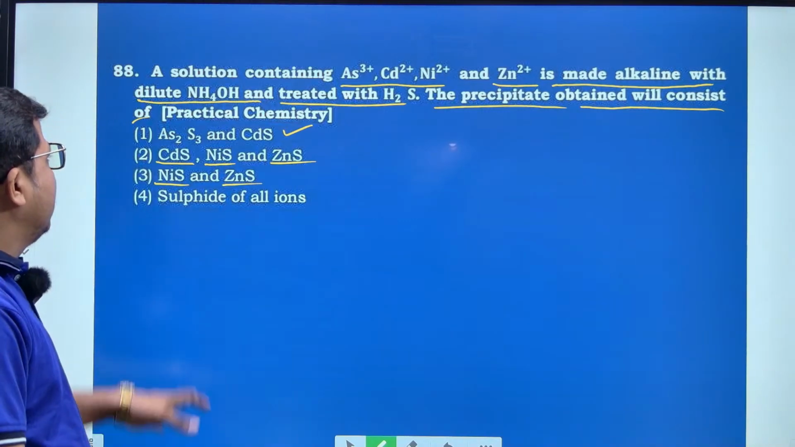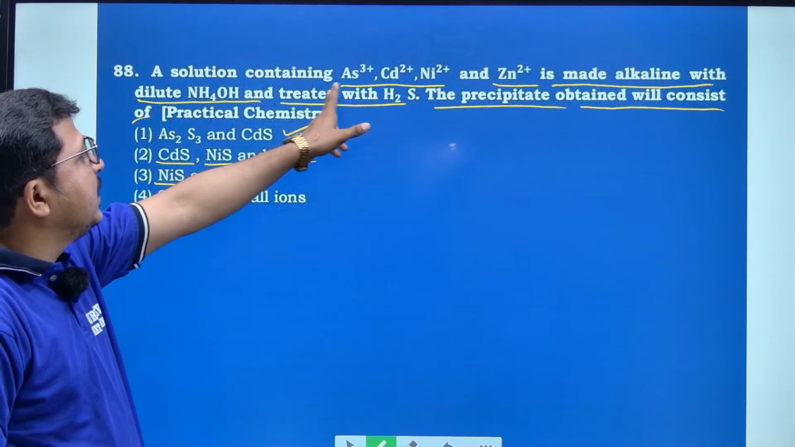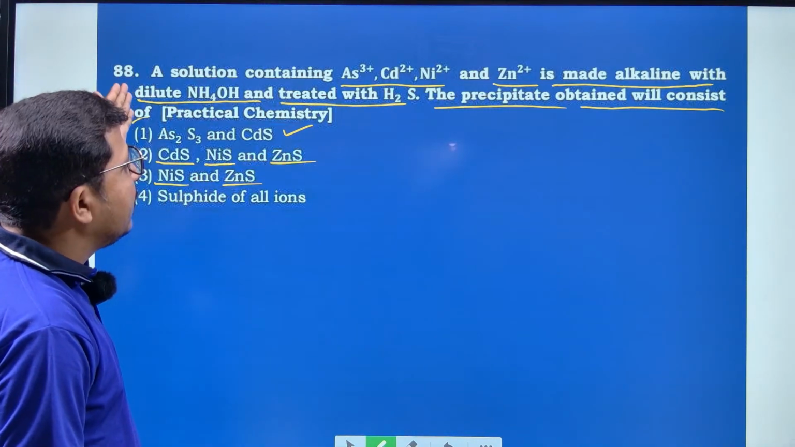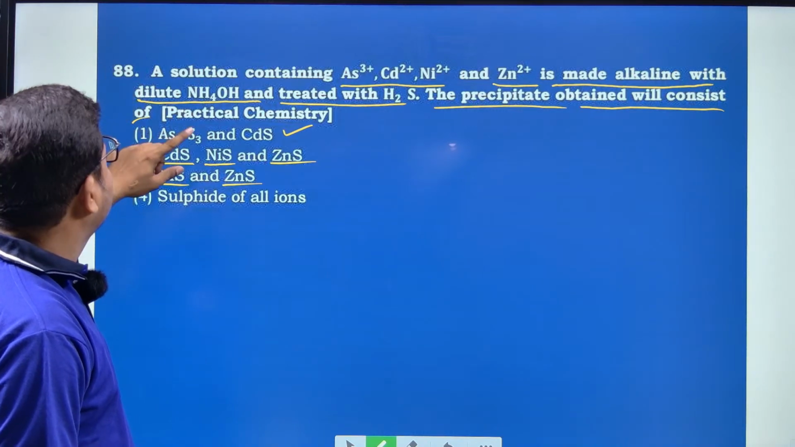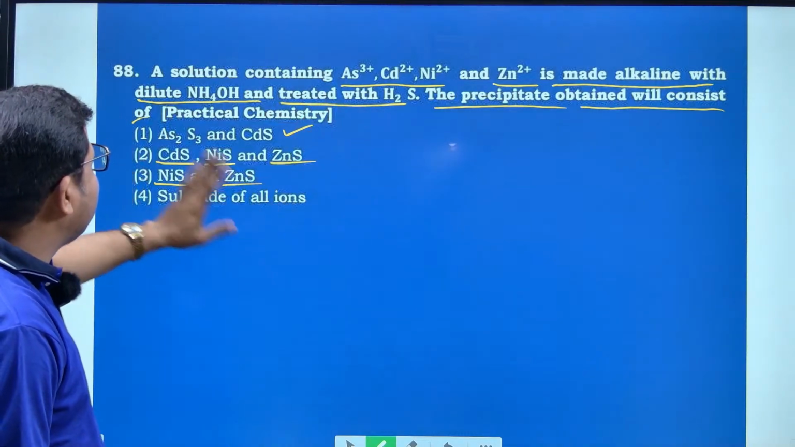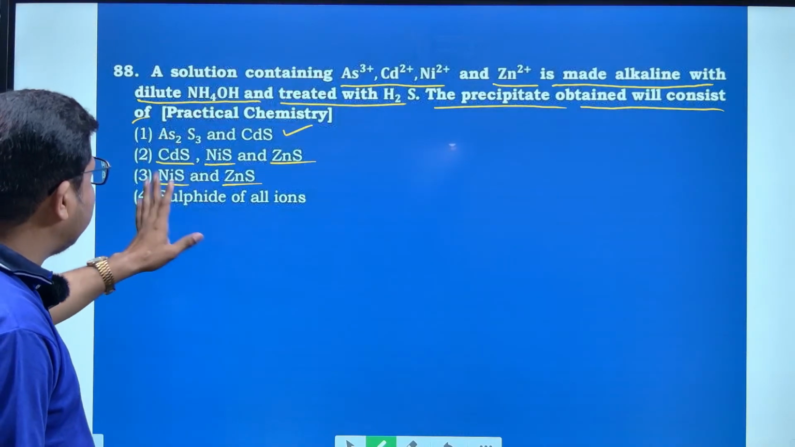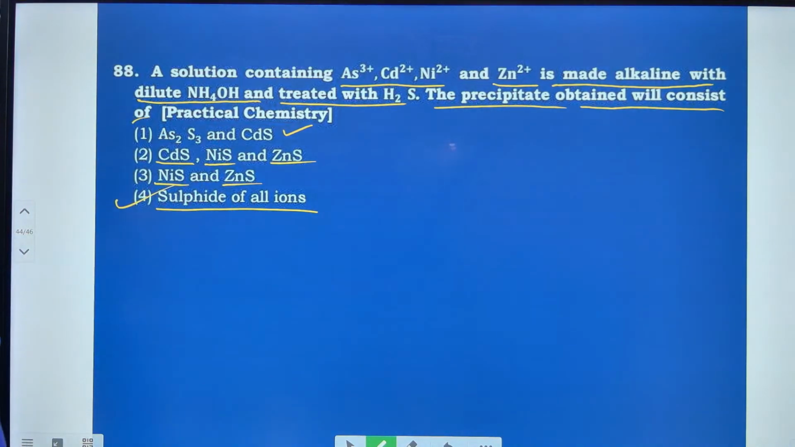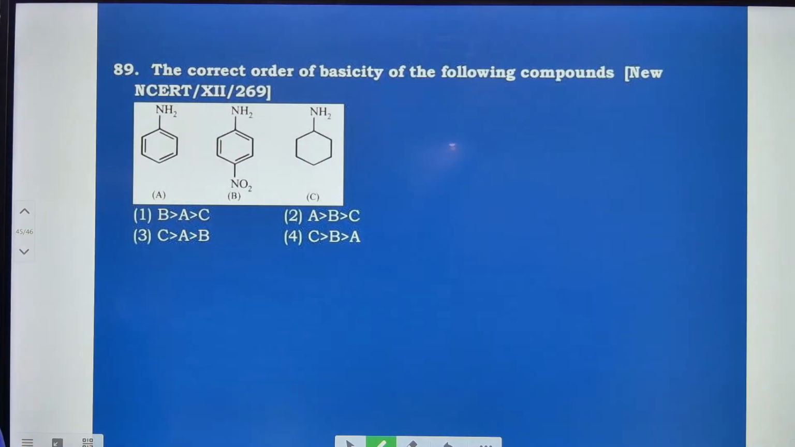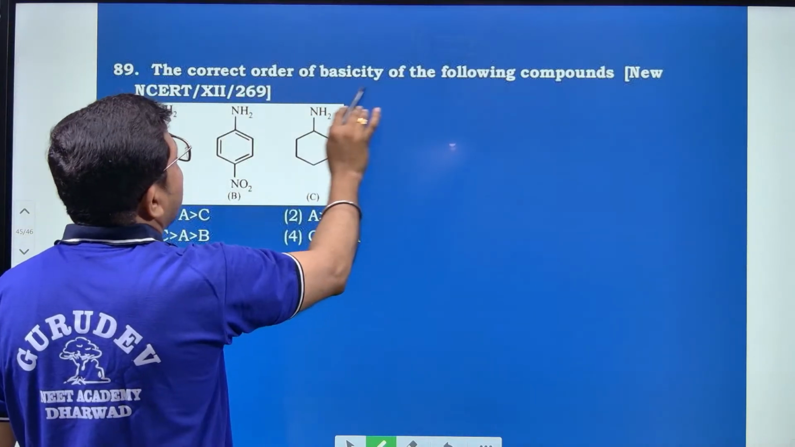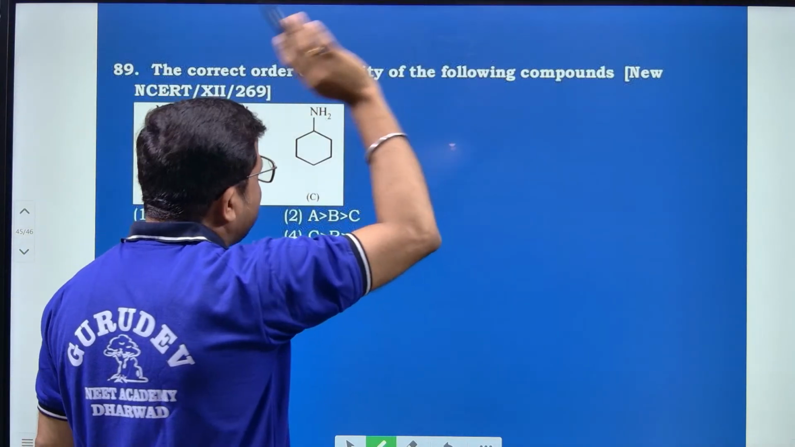See here, in the solution all the 4 ions are present. Hence, when it is made alkaline with dilute NH4OH and treated with H2S, what will happen? They will form sulfides of all the ions. Hence, the right option is option number 4.